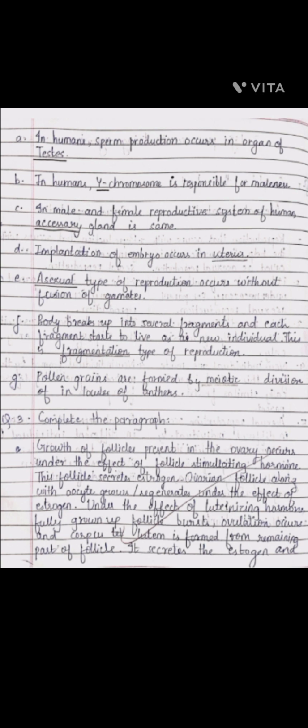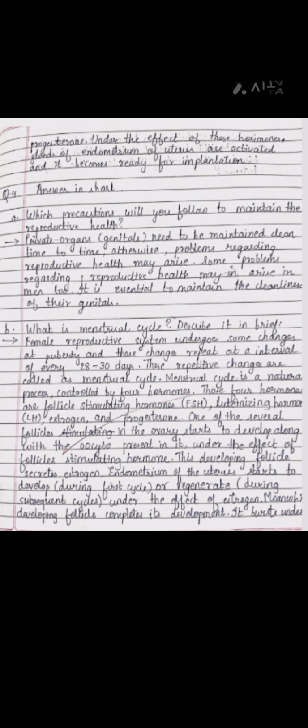Now question number 3, complete the paragraph. Growth of follicles present in the ovary occurs under the effect of follicle stimulating hormone. These growing follicles secrete estrogen. Ovarian follicles along with oocytes grow and regenerate under the effect of estrogen. Under the effect of luteinizing hormone, the fully grown follicle bursts, ovulation occurs and corpus luteum is formed from the remaining parts of the follicle. It secretes estrogen and progesterone.